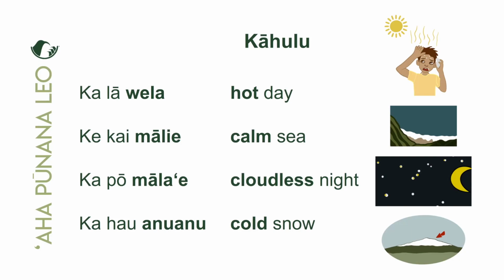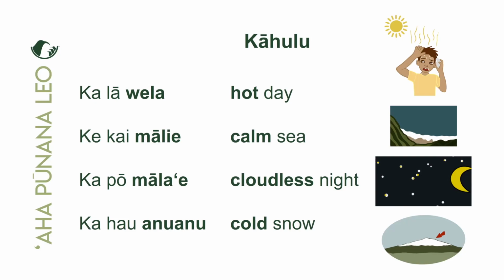Okay, so keep that in mind that the kāhulu decorates the noun by giving us a description of that noun. But when we translate, then we translate it normally, right? Kā lā velā, hot day. Ke kai mālie, calm sea. Ka pō mālae, cloudless night. Ka hau ʻanuʻanu, cold snow. But we need to think in ʻŌlelo Hawaiʻi when we describe things, okay? The kāhulu, the adjective word, comes after the noun.